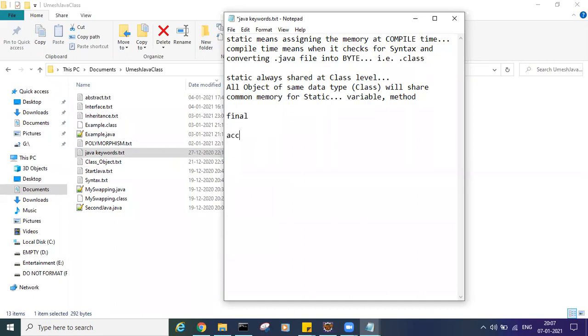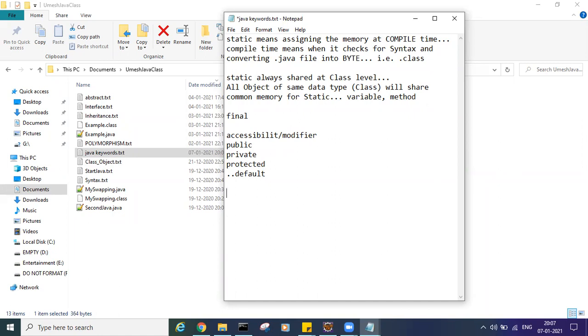Then accessibility, that is known as a modifier. I can say that is public, private, protected. And if you don't mention anything, that is default. So we saw this also.